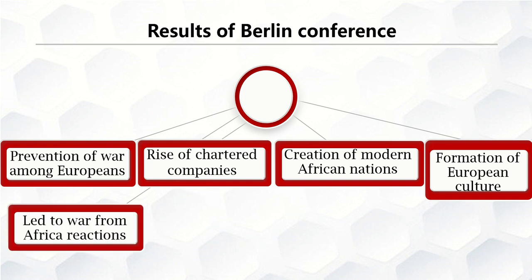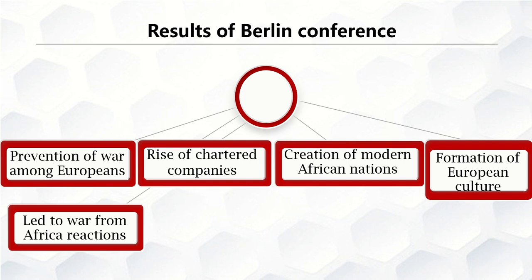Out of that also led to war from African reactions. After the Berlin Conference, the establishment of colonial rule didn't go smoothly. It went with reactions from Africans. When they started to implement, like, we are going to colonize Africa, some Africans did not accept colonialism with open hands. Some of them reacted back to protect their political independence.